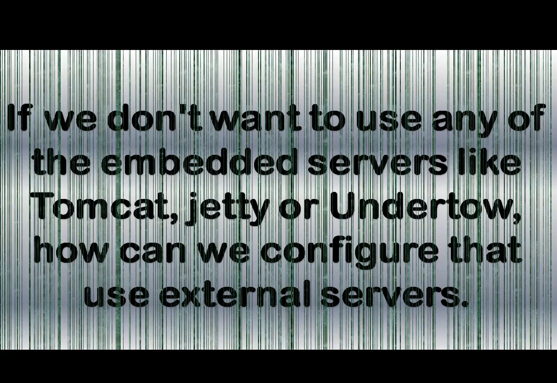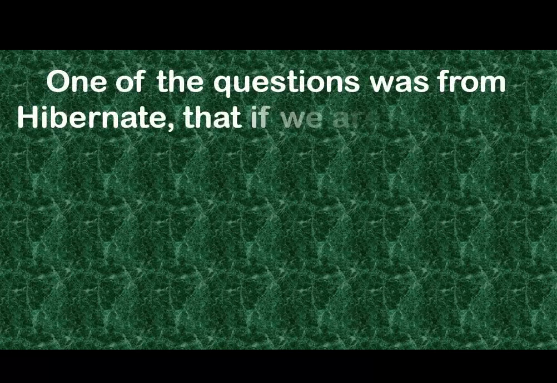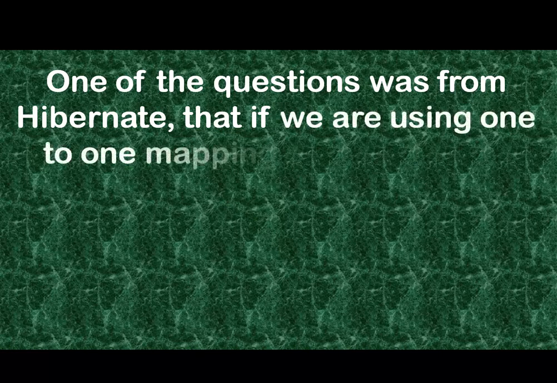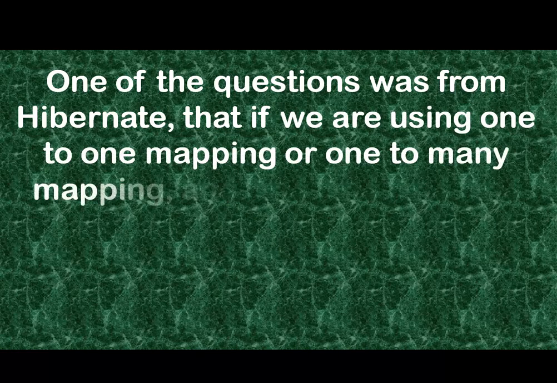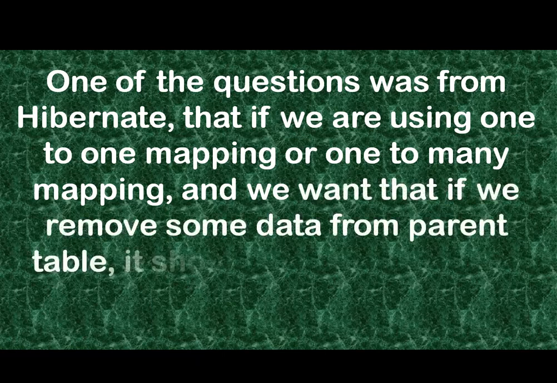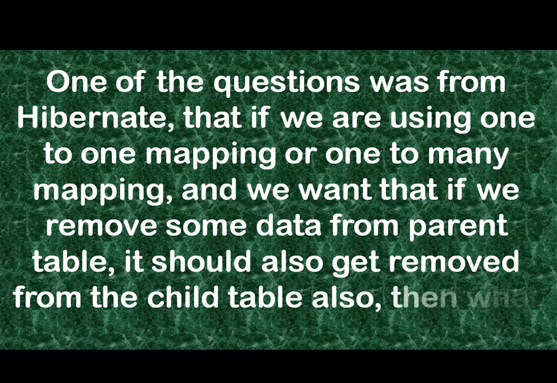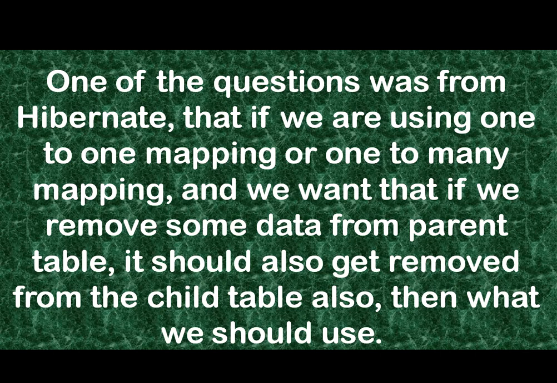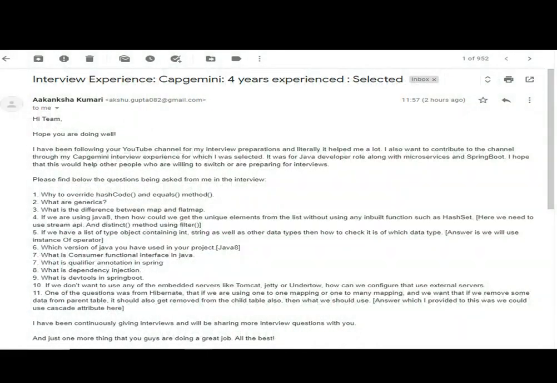Then the next question was from Hibernate: if we are using one-to-one mapping or one-to-many mapping, and we want that if we remove some data from the parent table, it should also get removed from the child table, then what should we use? There is a property called cascade all. If we use that, we can achieve this functionality. So these were the questions that were shared with us by her, and this is the screenshot of the mail.